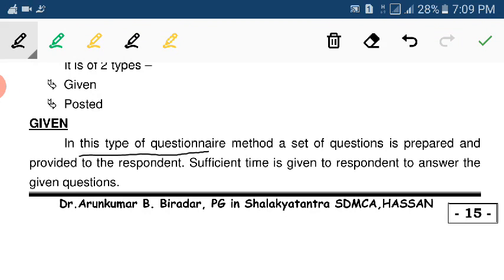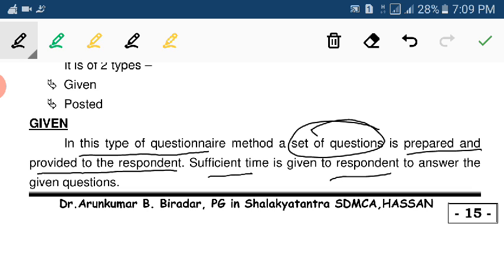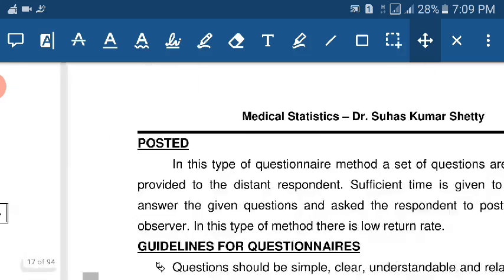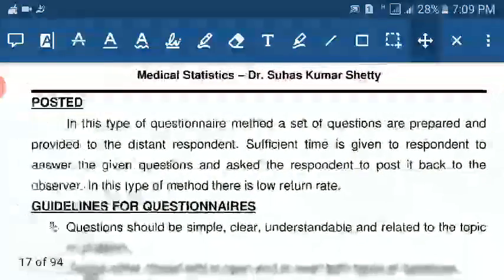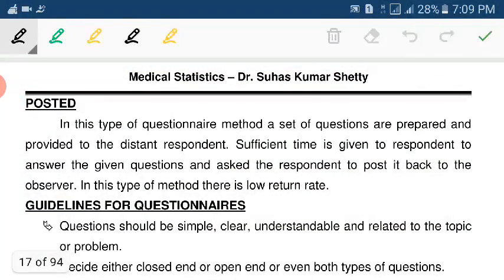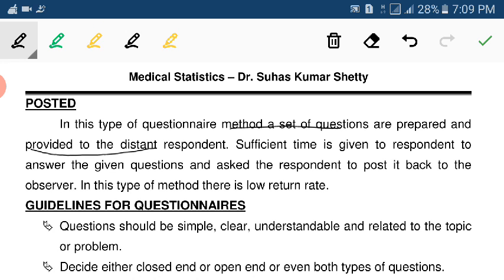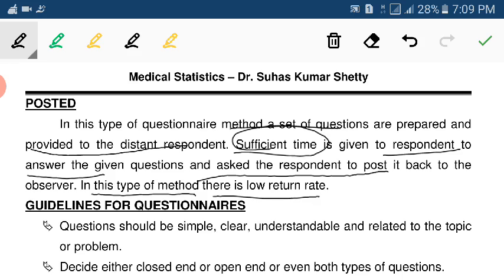Given: in this type of questionnaire method, a set of questions is prepared and provided to a respondent. Sufficient time is given to the respondent to answer the questions. Then posted: in this type of questionnaire method, a set of questions is prepared and provided to a distant respondent. Sufficient time is given to the respondent to answer the questions and the respondent is asked to post it back to the observer. In this method, there is a low return rate.